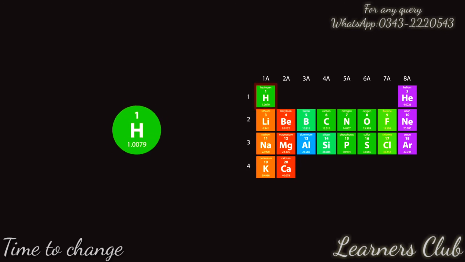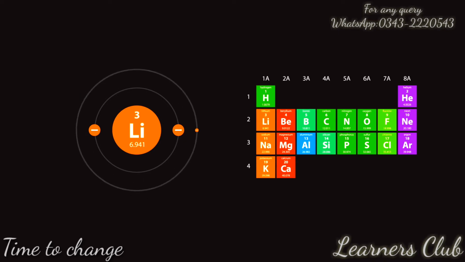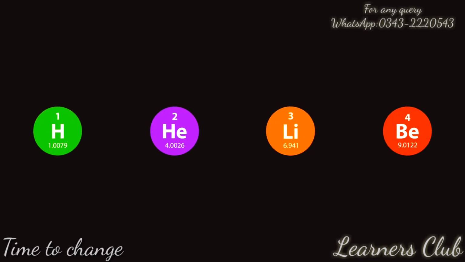So in the case of a hydrogen atom, its 1 electron occupies the first electron shell. For a helium atom, both of its 2 electrons also occupy the first electron shell. For a lithium atom, 2 of its 3 electrons occupy the first electron shell, while the third electron occupies the second shell. For a beryllium atom, 2 electrons occupy the first electron shell, and the remaining 2 occupy the second shell. In written form, these configurations can be expressed as follows. The values in these expressions represent the number of electrons in each of their corresponding electron shells.